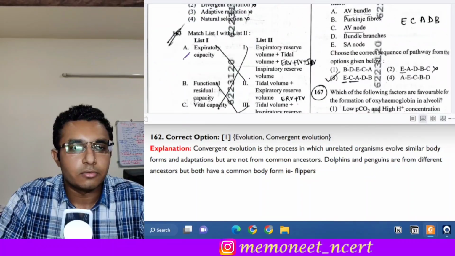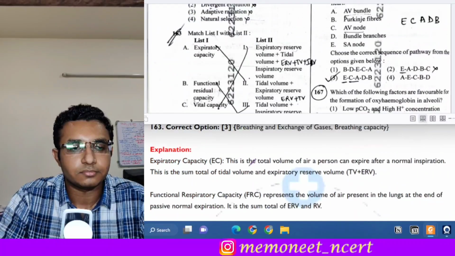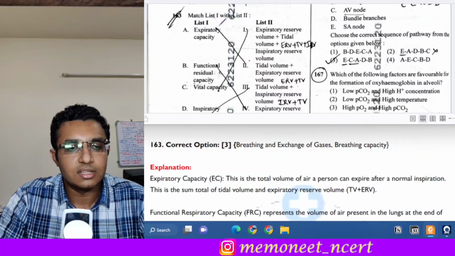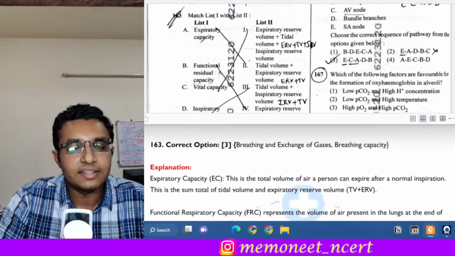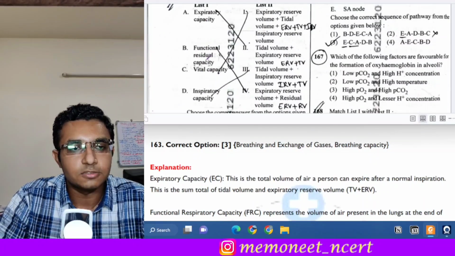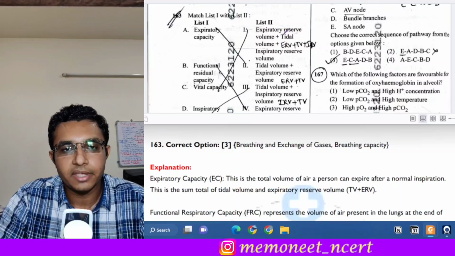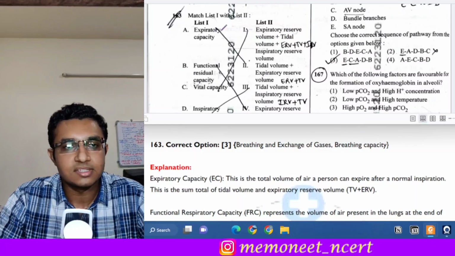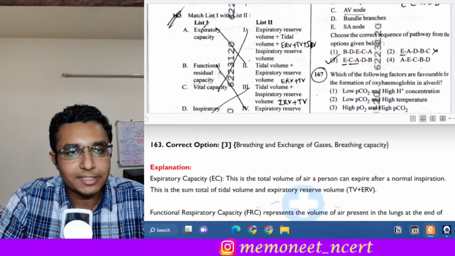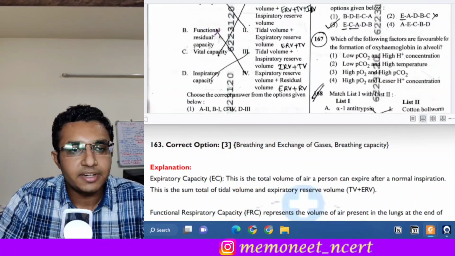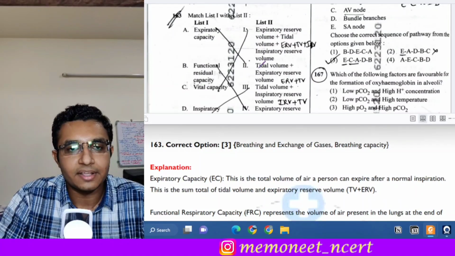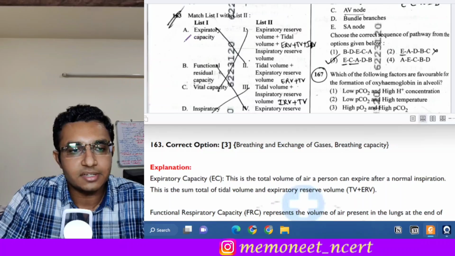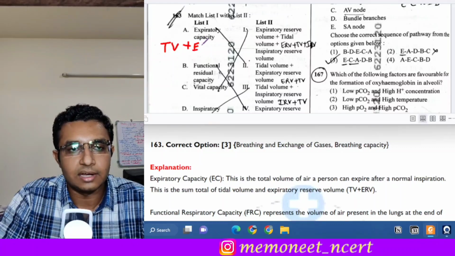The next is question number 163. Question number 163 is also a match the following question, and there are different volumes or capacities of the lung given, and we have to identify what sum of volumes makes this capacity. First, let us take the expiratory capacity. The expiratory capacity contains the tidal volume. So expiratory capacity is TV plus ERV, tidal volume plus expiratory reserve volume.